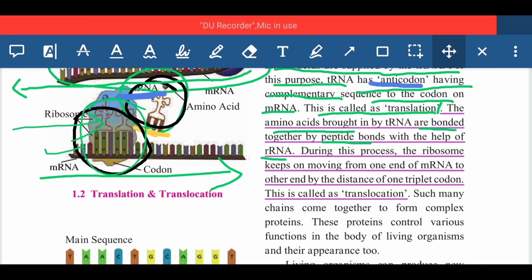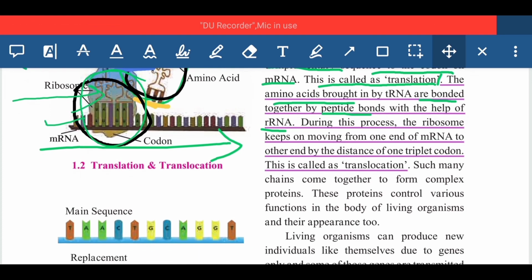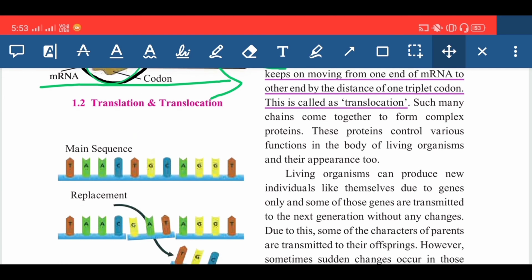Here you should mention this word, it is also important: peptide bonds. With the help of those peptide bonds the process starts, and during this process ribosomes keep moving from one end of the mRNA to the other end by the distance of one triplet codon. One triplet codon means a set of 3 codes. This is called translocation. So here we have finished these 3 concepts.